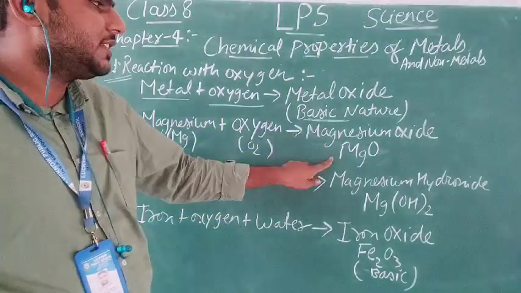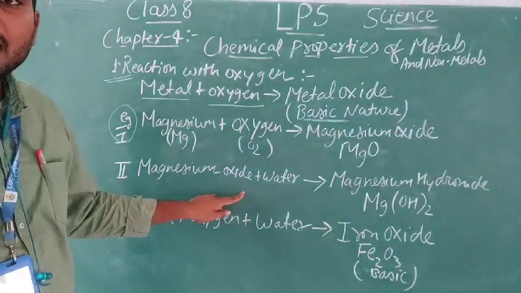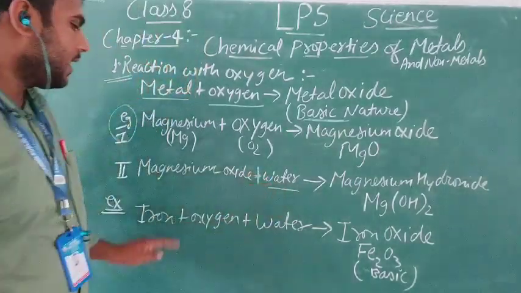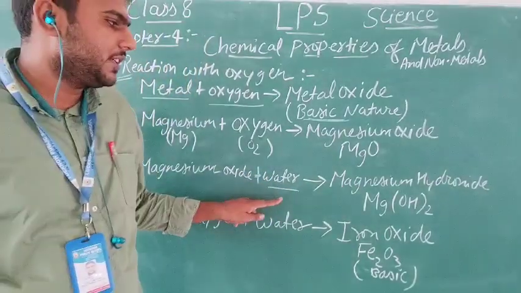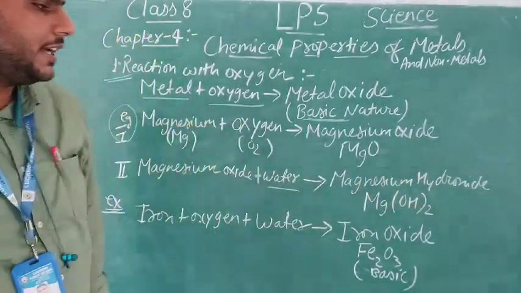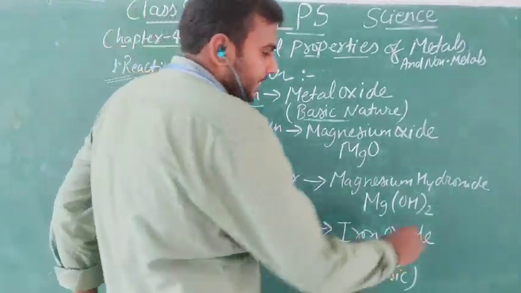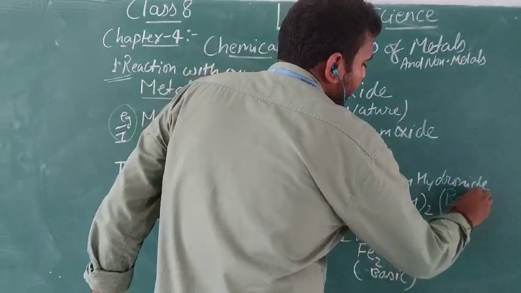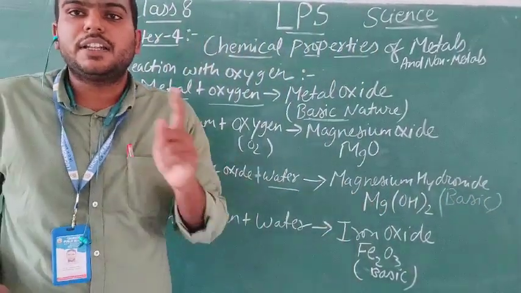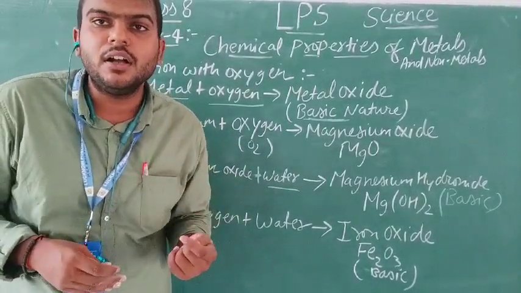So I am going to mix this magnesium oxide with water. I am taking magnesium oxide plus water. Now after mixing, it makes magnesium hydroxide. This magnesium hydroxide is basic in nature. When I test this magnesium hydroxide with red litmus paper, the red litmus paper will be converted into blue color.